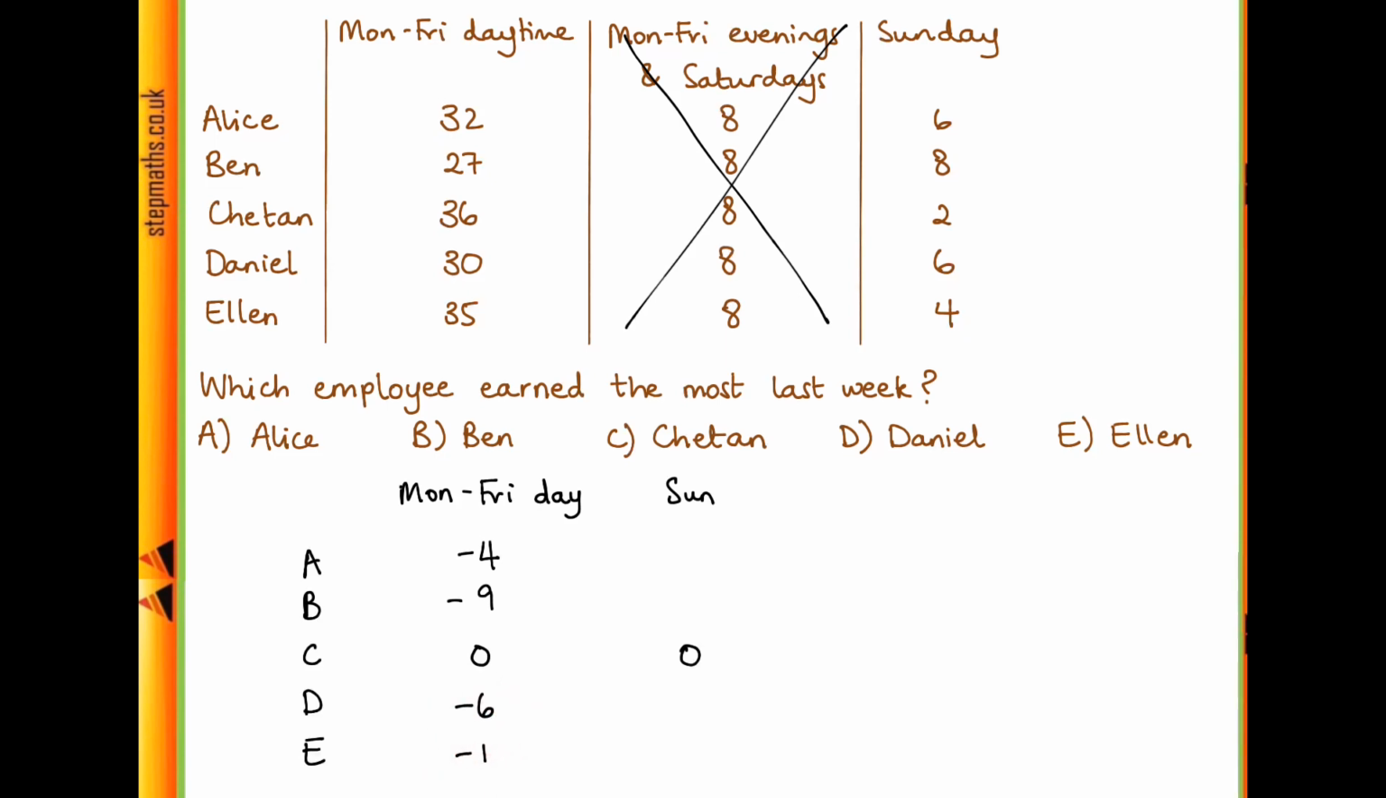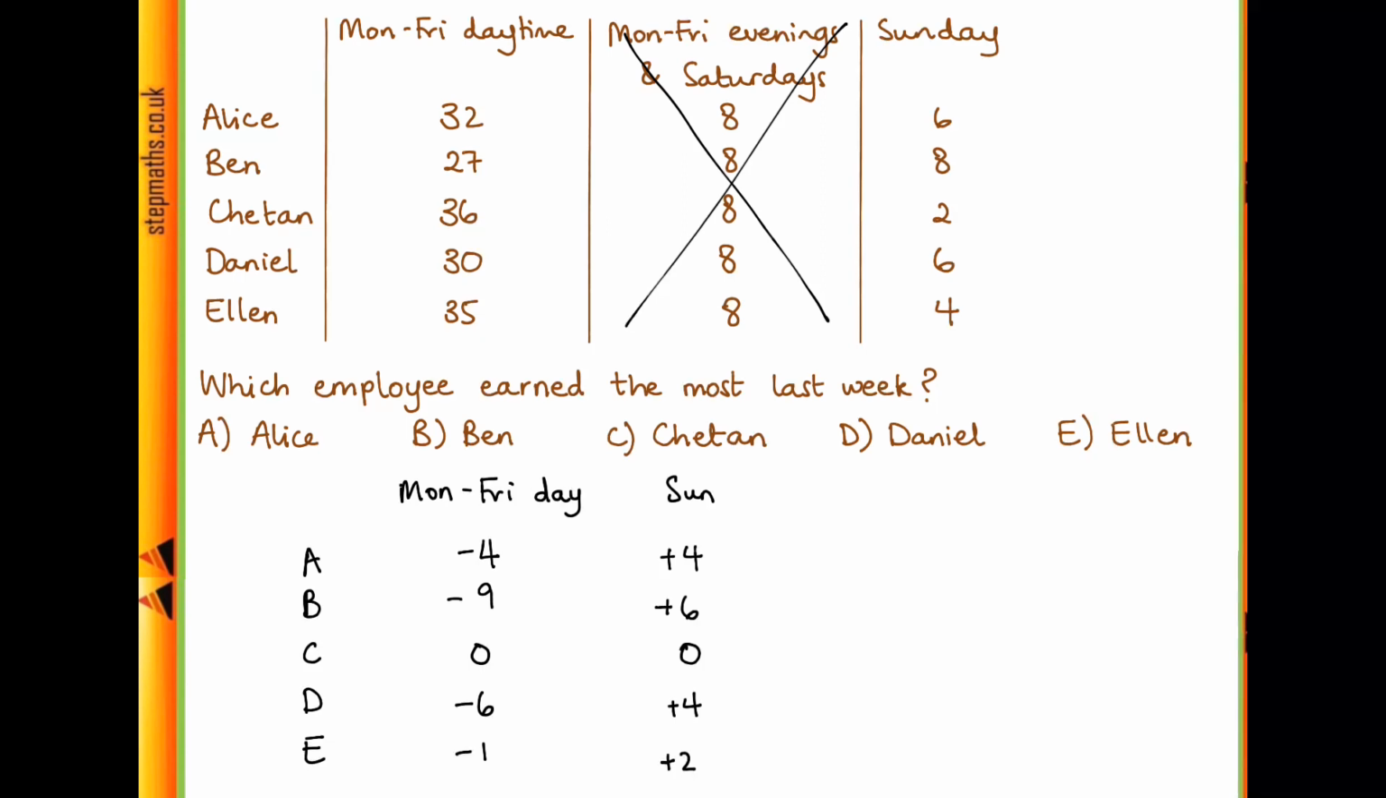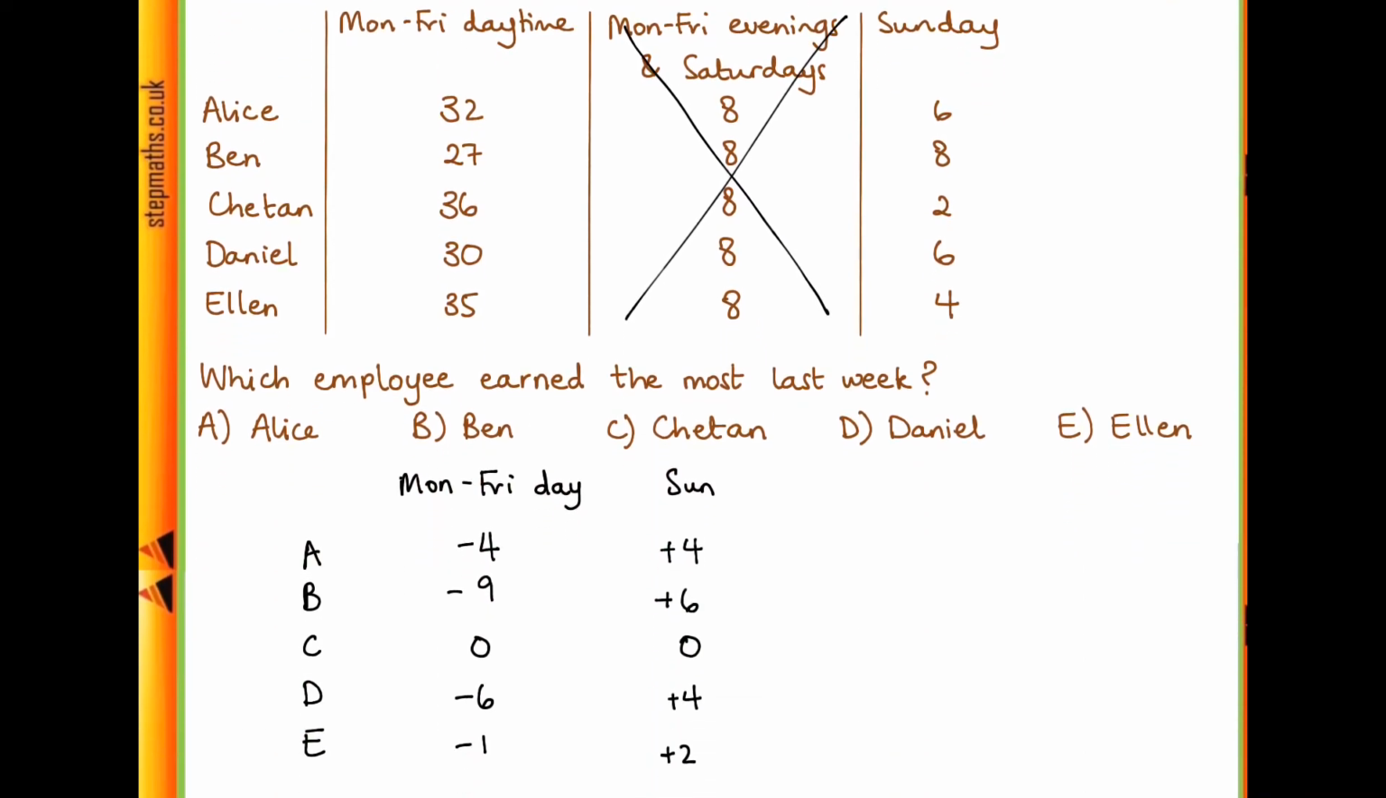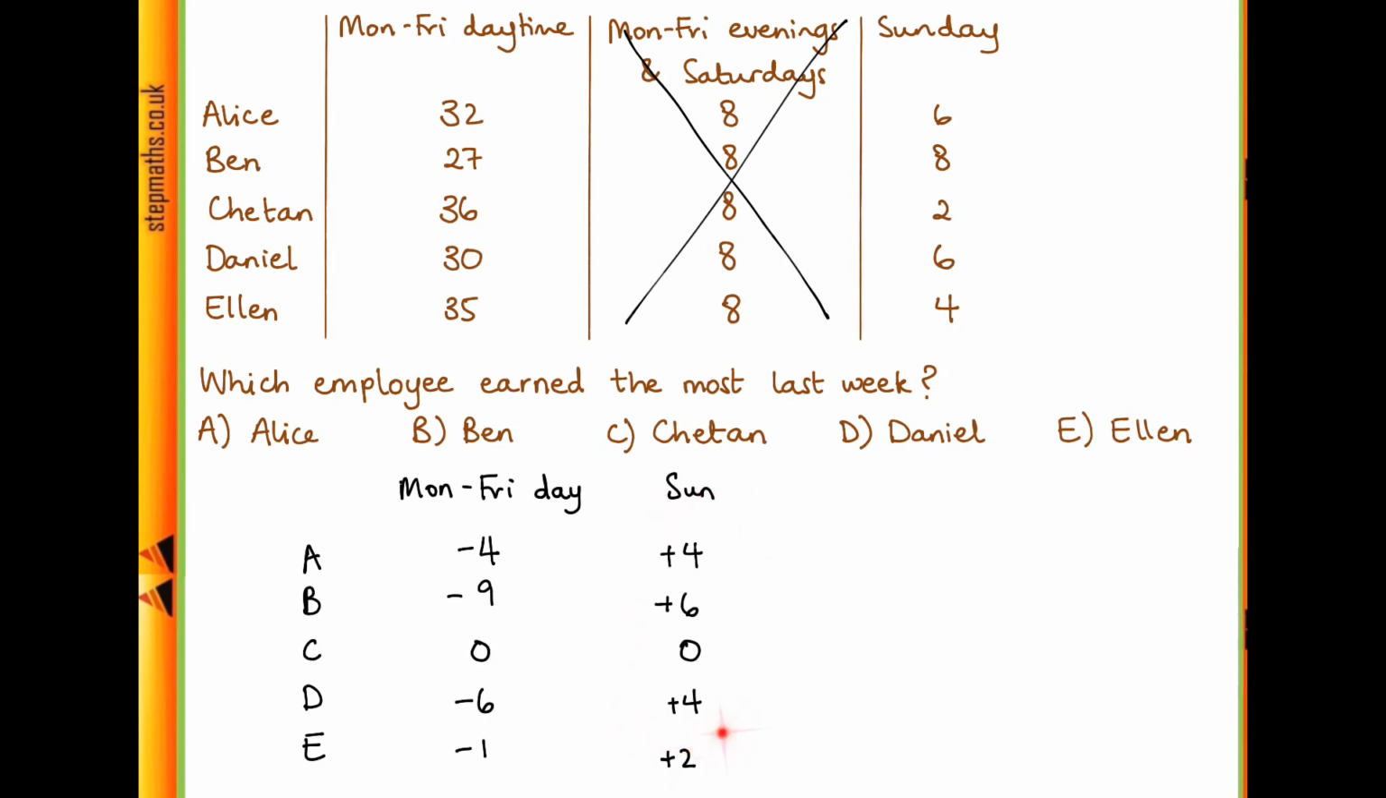And similarly for Sunday hours, Alice worked 6 hours compared to Chaitan's 2, so she gets 4 more hours, so we have a +4. And then Ben worked 6 more hours, 8 compared to 2, and similarly for Daniel and Ellen. And now remember, the pay on Sunday is twice the basic rate that they get on Monday to Friday. So these hours that they've worked on a Sunday are worth twice as much as the hours that they worked on Monday to Friday. So if we work out how many hours of basic rate these Sunday hours are worth, basically we just want to double everything.